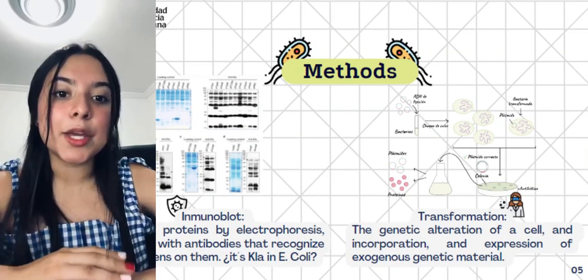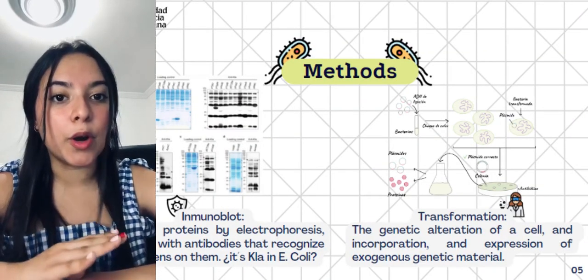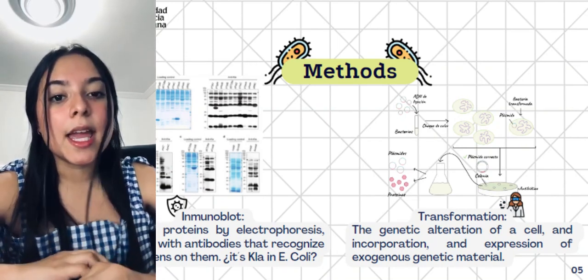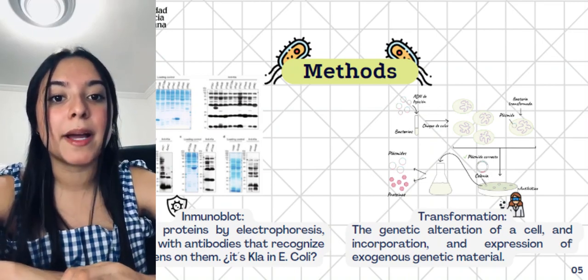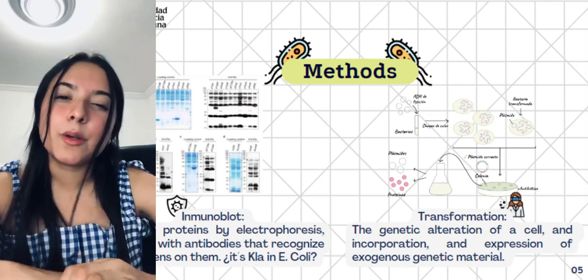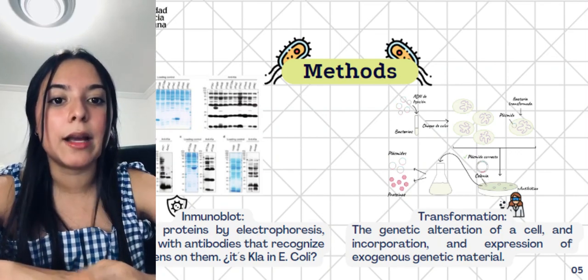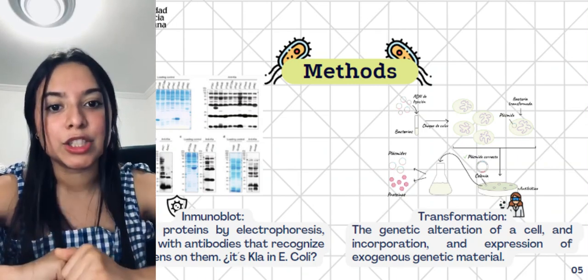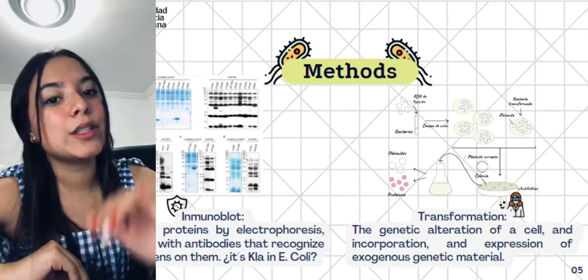In this study, they used a lot of methods, but today I'm talking about four: immunoblot, transformation, SDS-PAGE, and in vitro assay. In immunoblot, they separate the proteins by electrophoresis and detect the antigens with antibodies. This was important because they wanted to know if there was K-la present in prokaryotes, and they used the Western blot assay and confirmed that. Secondly, they used transformation.